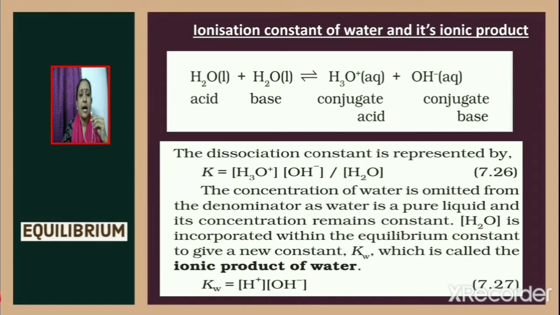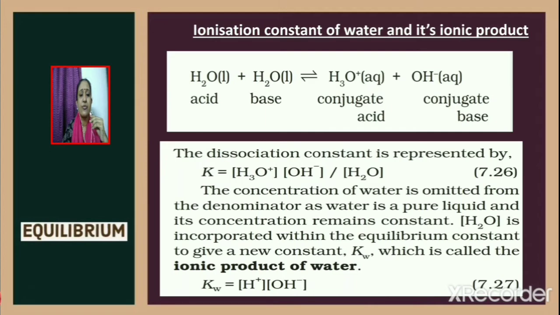Next consider ionization constant of water and its ionic product. Consider self-ionization of water. Consider the reaction H2O plus H2O giving H3O⁺ plus OH⁻. One molecule of water acts as acid and the other molecule of water acts as base. The dissociation constant can be represented as K equal to hydronium ion concentration times OH⁻ ion concentration divided by concentration of water. But the concentration of water which appears in the denominator is omitted. It is because water is a pure liquid and its concentration remains constant.